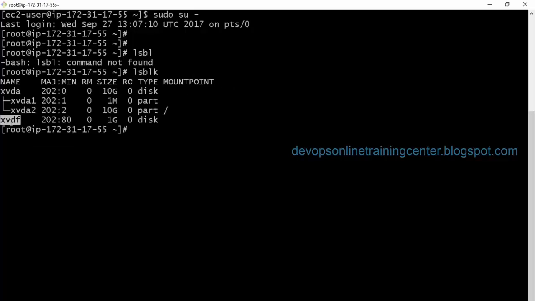So this new block device is added to the machine. Now we'll also see how to create a physical volume on it, how to create a volume group on it, and then how to create a file system on it, and how we use this to extend the file system, right? Now this is 10 GB, and if we extend it, this has to be added to this, right? We can extend the file system, or we can create a new file system and mount the file system to this machine, right?